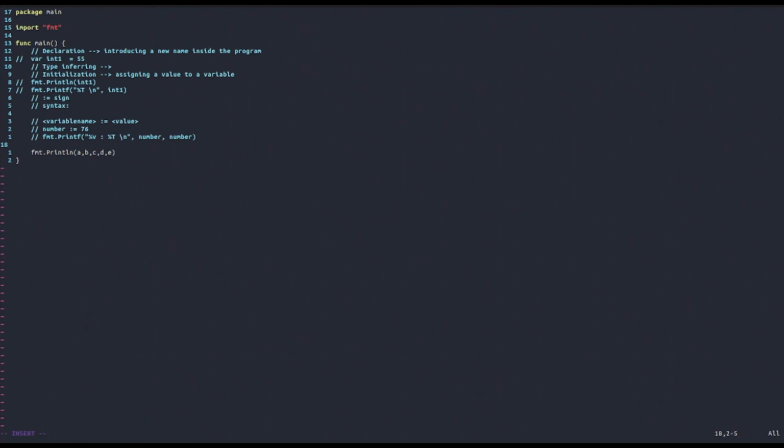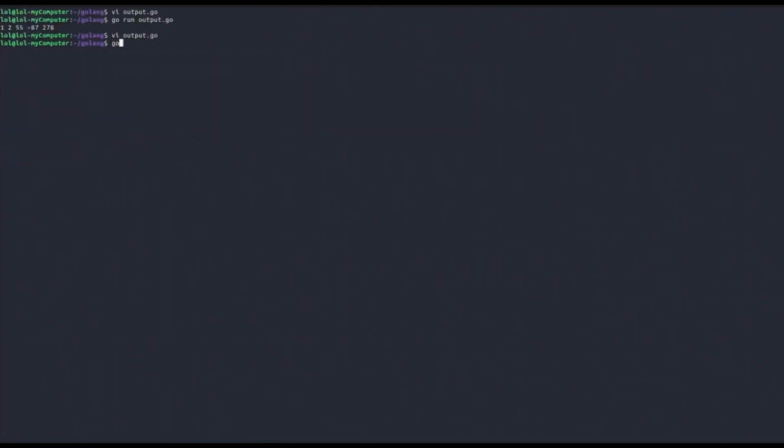So for example, the first way would be var a, b, c, d, e, and then we set the first one equal to an integer 17, the second one equal to a boolean true, the third one equal to another boolean false, and then the last two are strings, for example string 1 and then string 2. Let's see what happens if we run our code with the compiler. The code prints out just fine and it works.